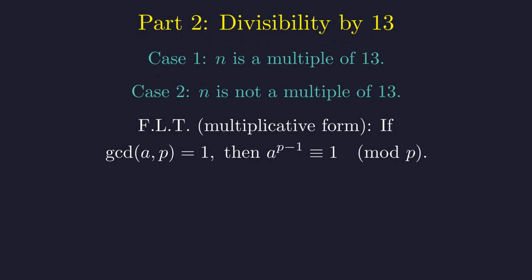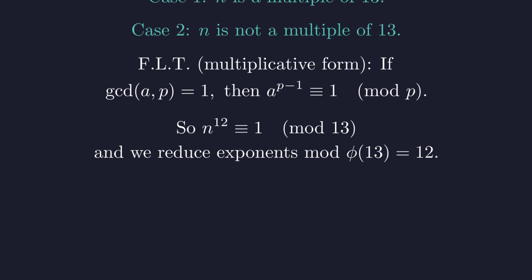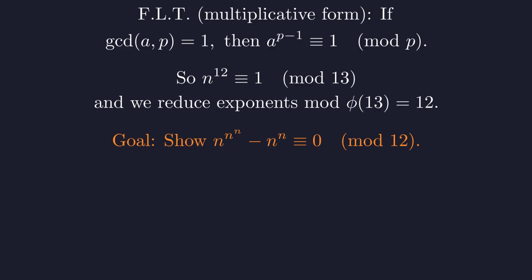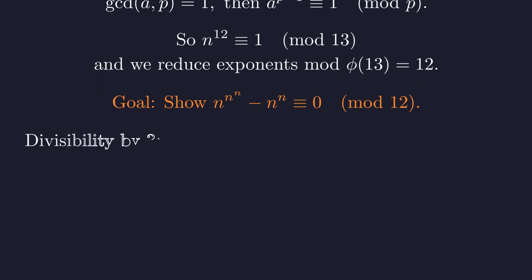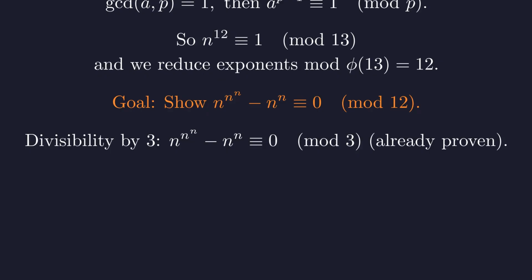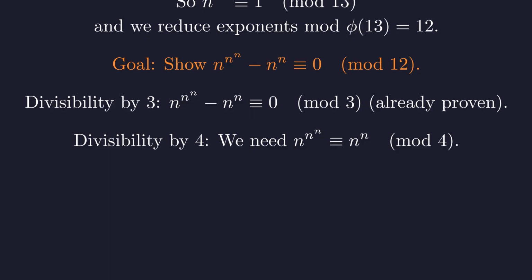We use Fermat's little theorem in its multiplicative form. For a prime p and a coprime to p, we have a to the p minus 1 congruent to 1 modulo p. For the prime 13, this means n to the 12th power is congruent to 1, so we can reduce exponents modulo 12. So our task reduces to showing that the difference of exponents is a multiple of 12. We need to show divisibility by 3 and 4. We have already proven divisibility by 3. Now let's check for divisibility by 4.